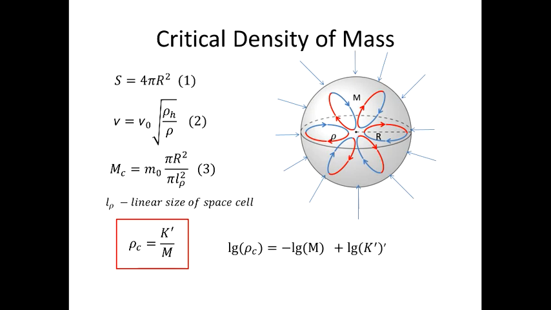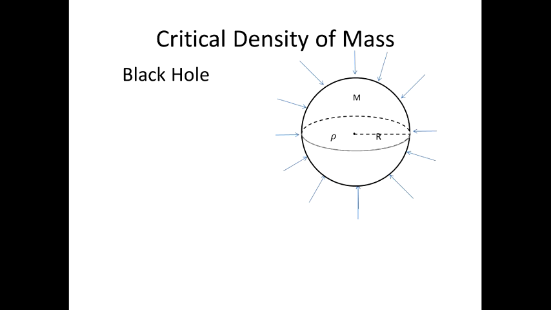A process like this can be observed in the depths of the planetary objects. It keeps the center of the Earth hot and can do it eternally. Now we can consider an extreme case of a critical density, when the density of the object is so high that its escape velocity equals the speed of light, which means that all the mass of the object has moved from inside to the surface. This is a model of a black hole.